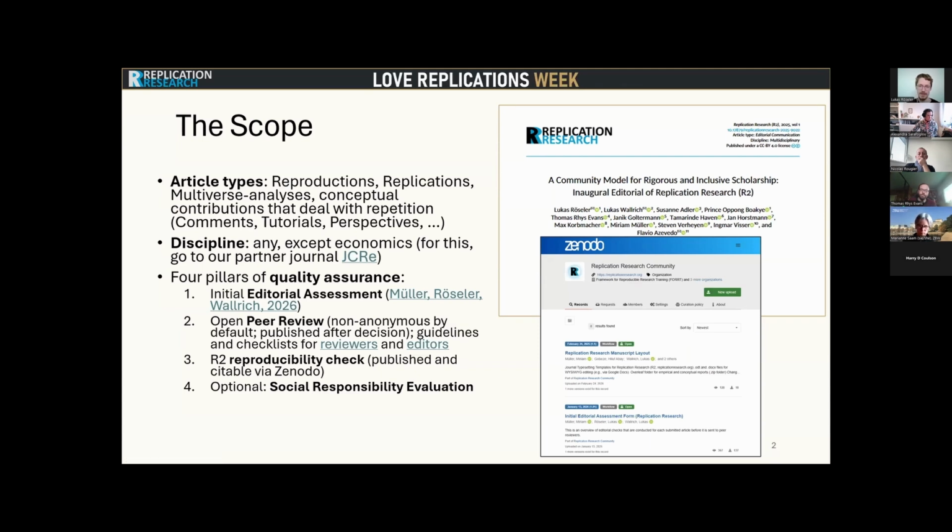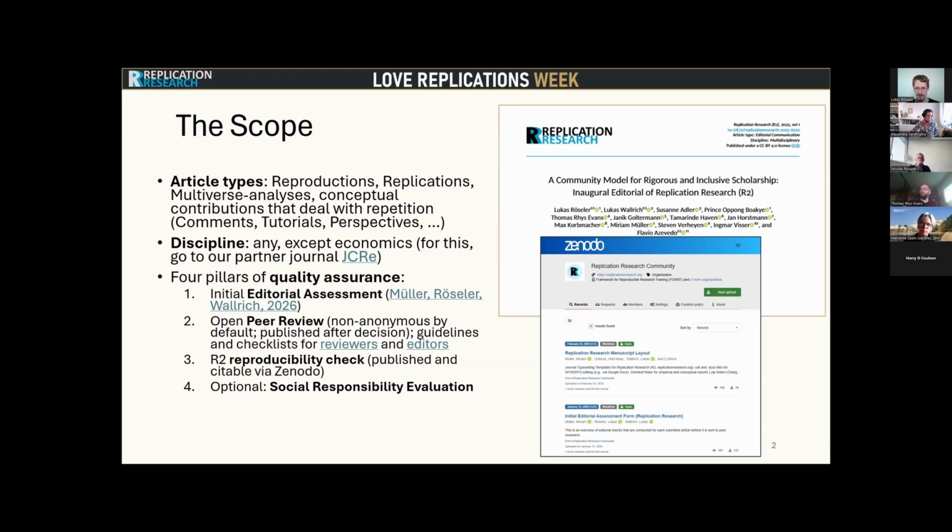As for article types, almost anything goes. Empirical studies need to be repetitions of a previous target study, or they can also be meta-analyses, but then they have to use replications or reproductions. Those repetitions can be robustness reproductions, recreations, multiverse analyses, direct replications, conceptual replications, anything that is repeatedly testing a previously made claim. And then we also accept conceptual articles, which can be comments, tutorials, or perspectives that somehow contribute to the multidisciplinary exchange about repetition research.